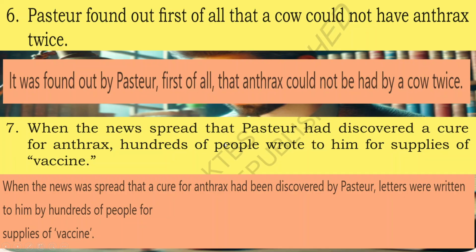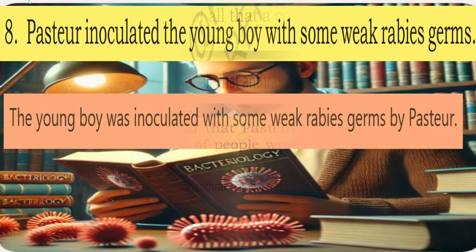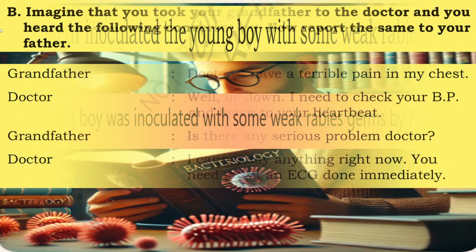Seventh one, when the news spread that Pasteur had discovered a cure for anthrax, hundreds of people wrote to him for supplies of vaccine. When the news was spread that a cure for anthrax had been discovered by Pasteur, letters were written to him by hundreds of people for supplies of vaccine. 8. Pasteur inoculated the young boy with some weak rabies germs. The young boy was inoculated with some weak rabies germs by Pasteur.